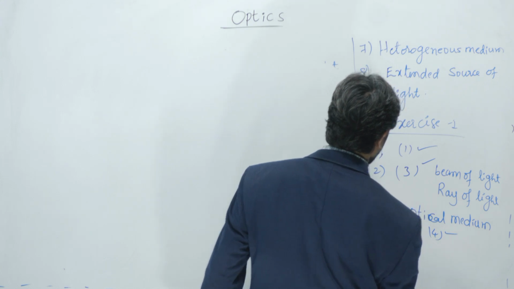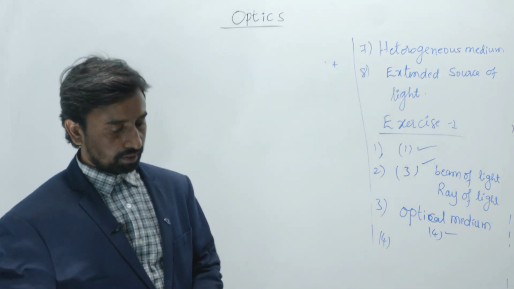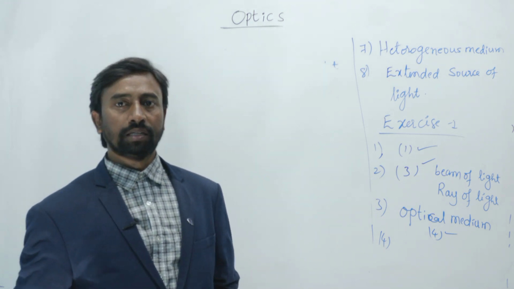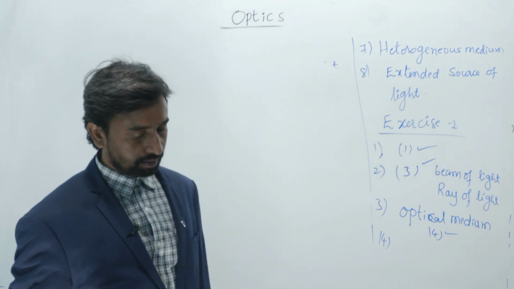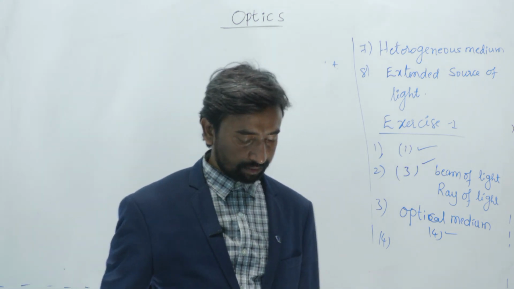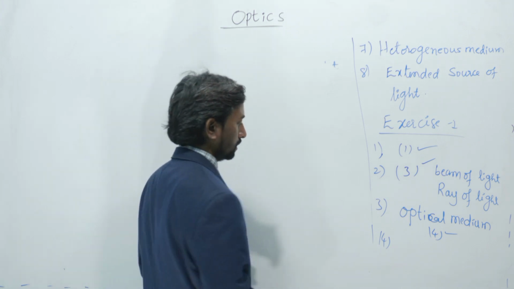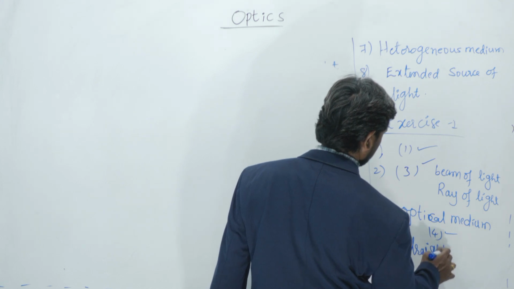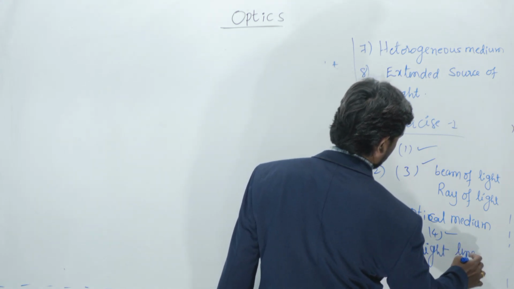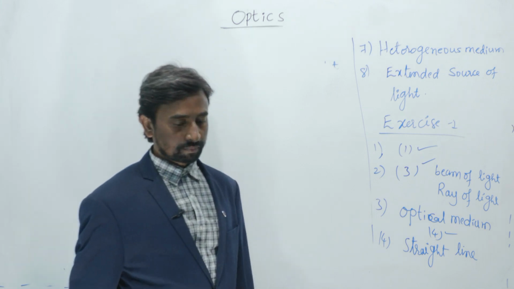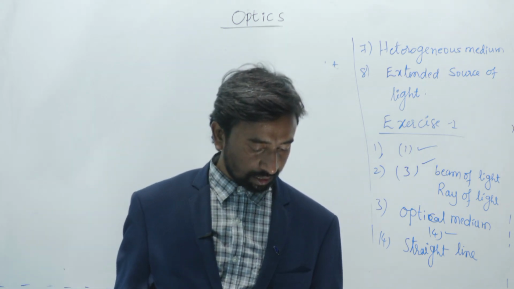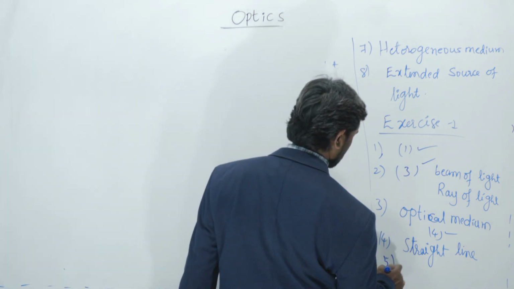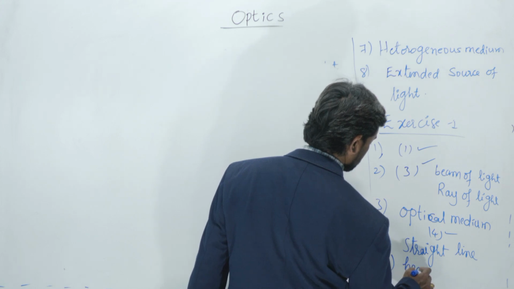Now the fourth one. Ray of light travels in a straight line path. The light energy which travels in a straight line path is called the ray of light. Now by definition, a collection of a number of rays is called a beam of light. So the fifth one is beam of light.